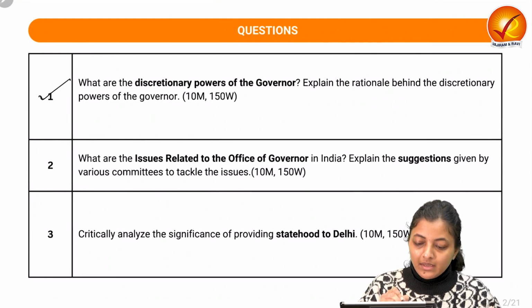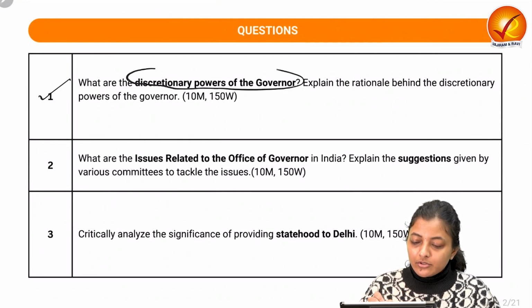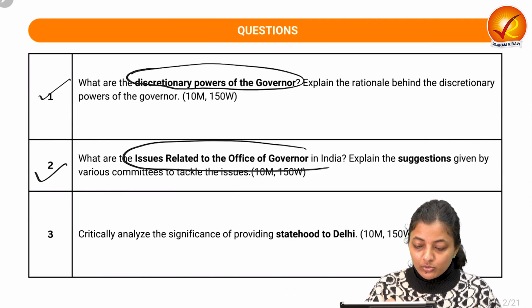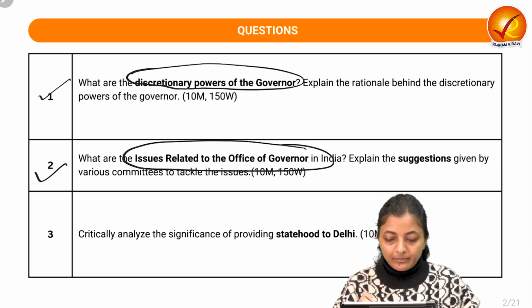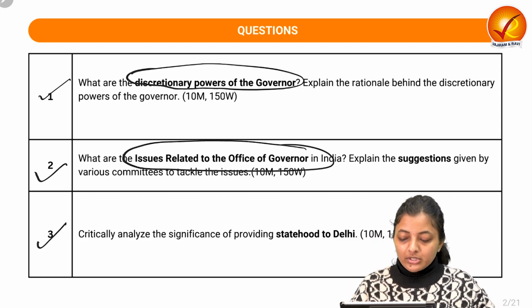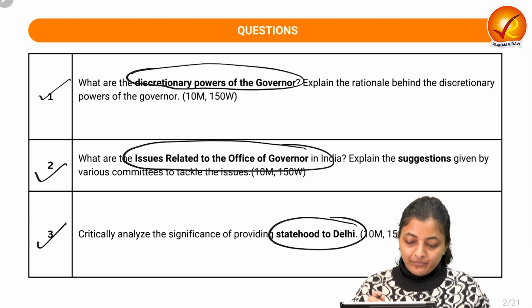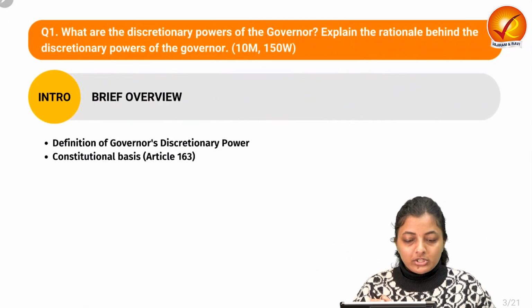Take a glance. First question is related to discretionary power of the governor. The second is related to the issues related to the office of governor in India. And the third question is related to providing statehood to Delhi. So let's start with the first question.